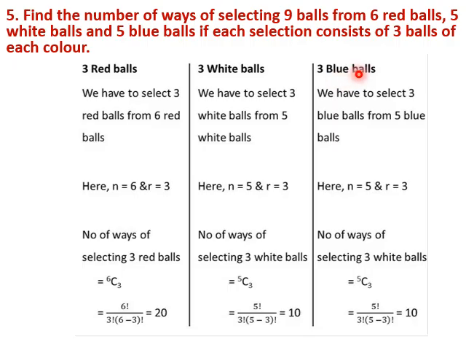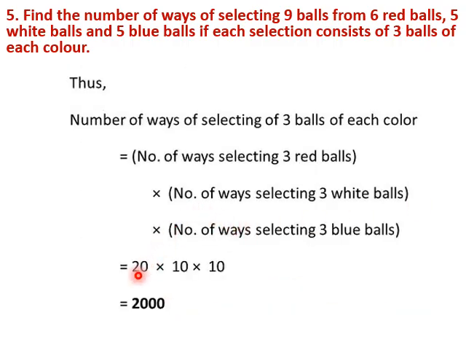Similarly, 3 balls from 5 balls, again similar to this, N equal to 5 and R equal to 3, we get 10 ways. But for the final answer, when we are selecting all the balls, we need to multiply these terms. We have to multiply 20 into 10 into 10, which is 2000.